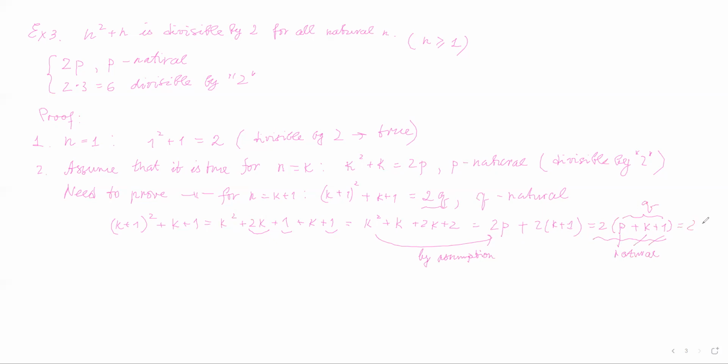And we proved that it equals 2q. And we even found what q is. Q is going to be p plus k plus 1. Here we did not know this, but after we did the proof, we already know. So we did the step of induction. We did show that the number k plus 1 squared plus k plus 1 is equal to 2 multiplied by some natural number. So if you take this number and divide by 2, you are going to get q, which is a natural number, and 2 is going to disappear, so it's divisible by 2. I'm going to write down divisible by 2. Okay, that was our last example.